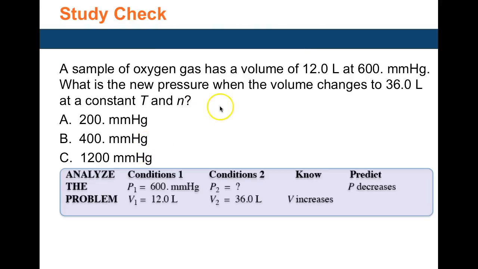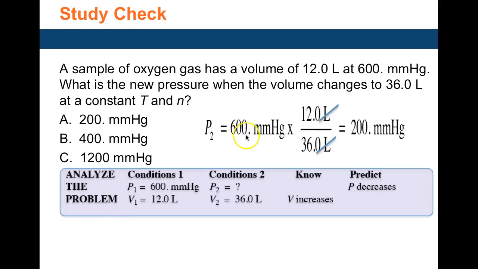Here, a sample of gas: the initial pressure is 600 millimeters of mercury, initial volume is 12 liters. You want to find the final pressure when the final volume is given. The volume has gone up, so the pressure must come down. It must be less than 600, so it could be these two choices, A or B. Set the problem up: 600 times 12 divided by 36, and you get 200. So the answer is A.